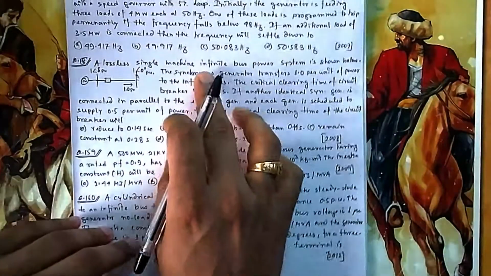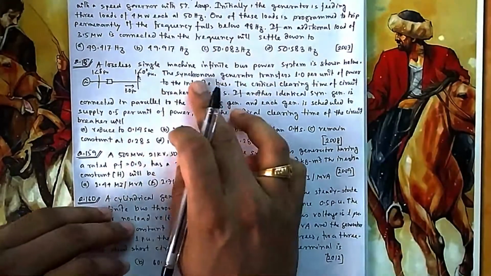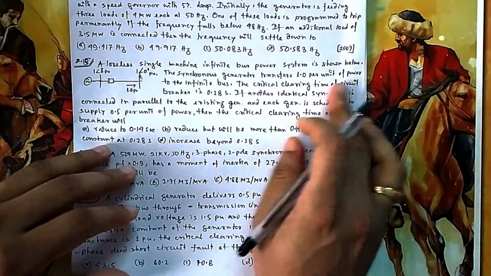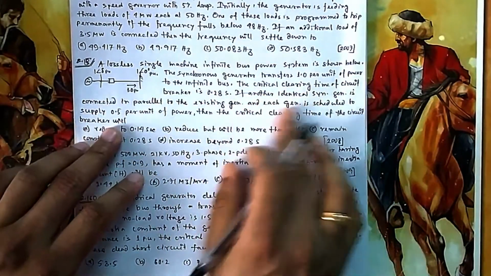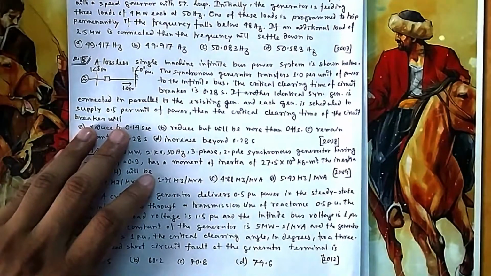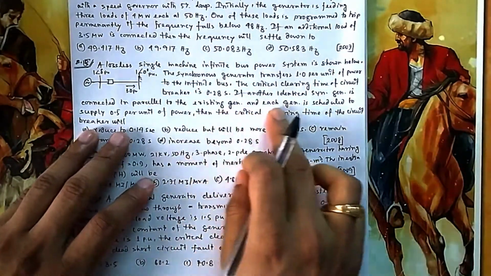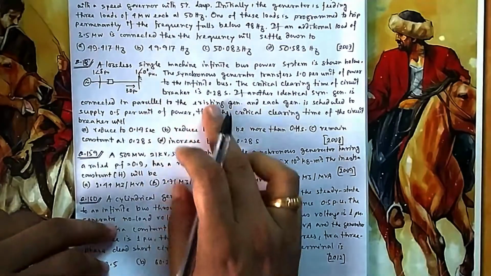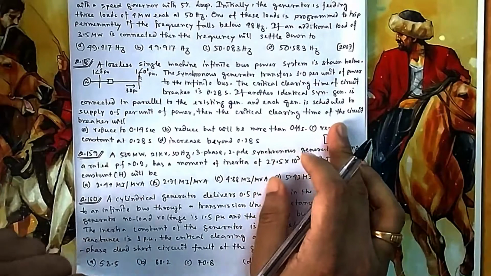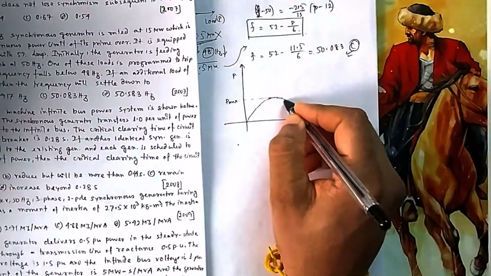A lossless single machine infinite busbar system is shown here. The synchronous generator transfers 1 unit power to the infinite busbar. The critical clearing angle is given as this much. Another identical synchronous generator is connected in parallel to the original existing generator, and each generator is scheduled to supply 0.5. Now they will be sharing, because 1 unit power is sent, 0.5 each. The critical clearing of the circuit breaker will be, suppose this is the case when one generator was there.